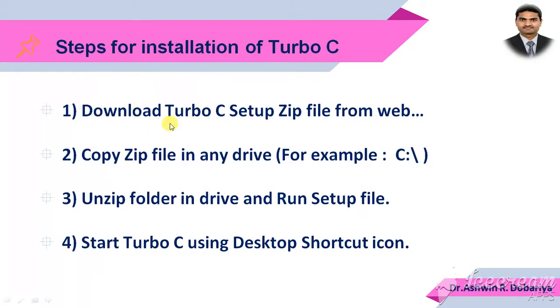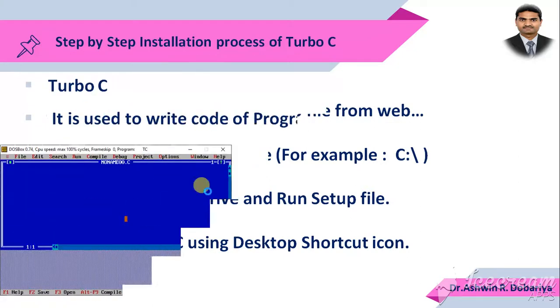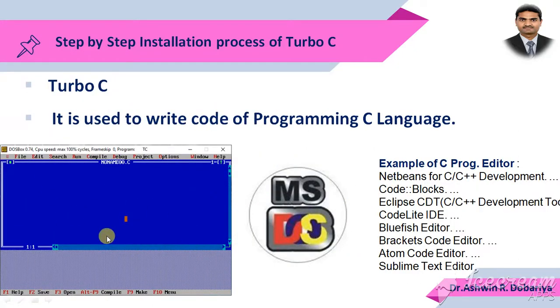So first step, we have to download the Turbo C setup zip file from the web. Then we will copy it to our local drive like C, D or E drive, whatever is available in your computer or laptop. Then we will unzip that folder, and in that unzipped folder there is a setup file that we have to run. And once the setup is over, it will create one Turbo C++ icon, and if you double click on that icon, it will open this kind of editor on our screen.